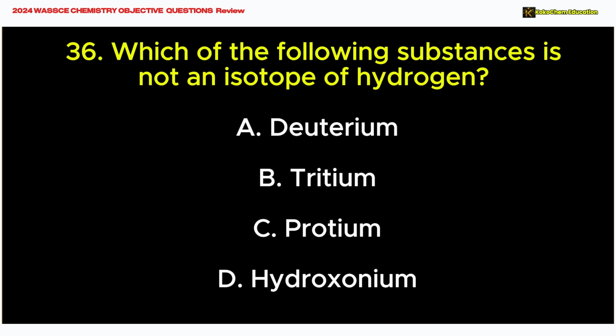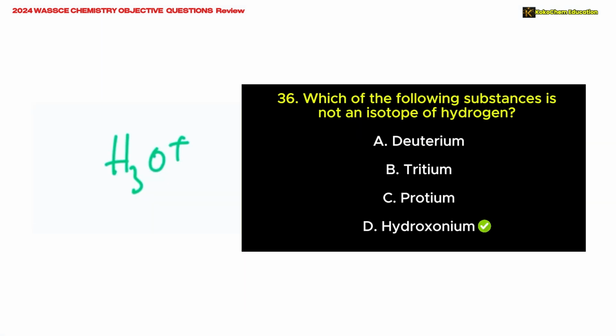Question 36. Which of the following substances is not an isotope of hydrogen? A. Deuterium. B. Tritium. C. Protium. D. Hydroxonium. The correct answer is D. Hydroxonium. Explanation: hydroxonium ion is an ion, not a form of a hydrogen atom like deuterium, tritium, and protium. All these are isotopes of hydrogen, except hydroxonium ions.